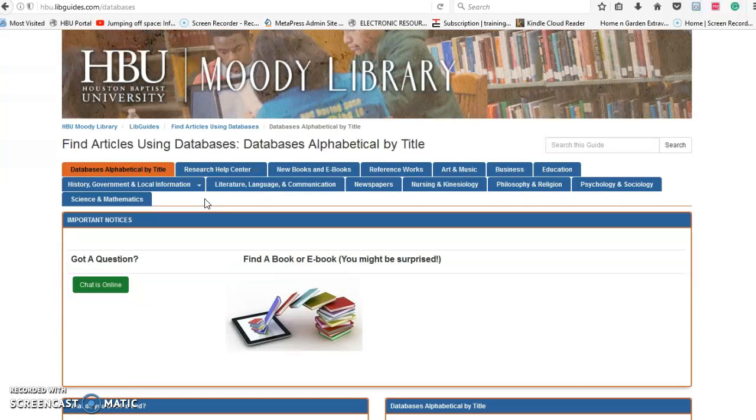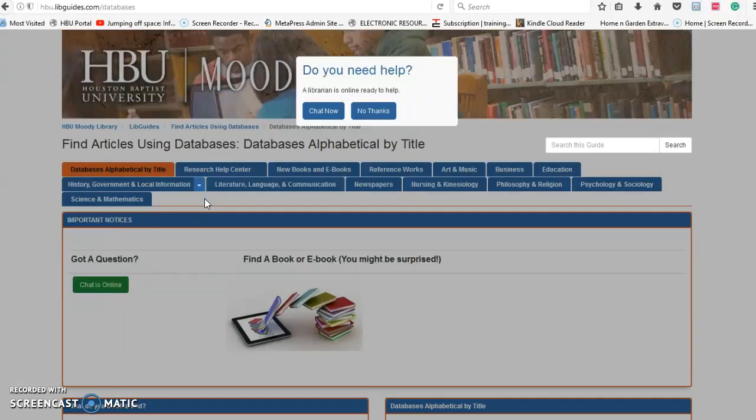If you are looking up a topic that's cross-disciplinary in nature, such as the psychology of children and school, then you might want to use HBU OneSearch, or there is a way that we can have you load the psychology databases and the education databases together.